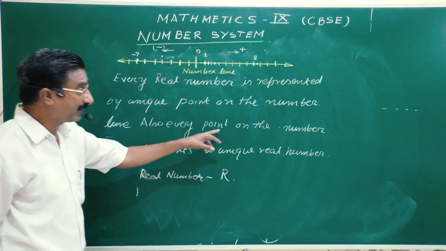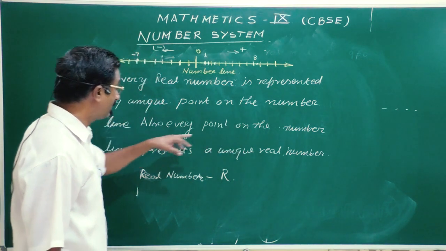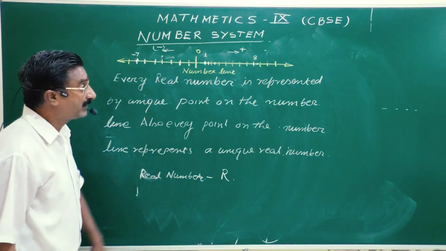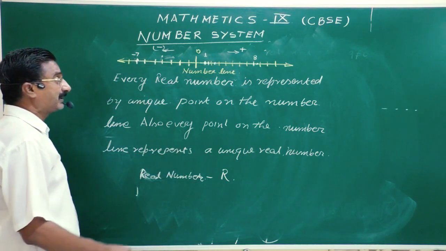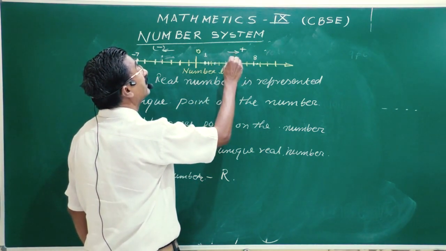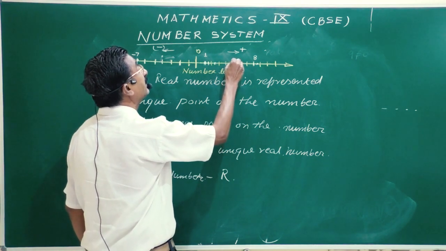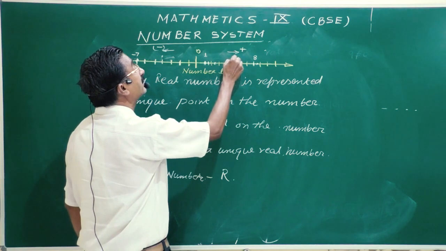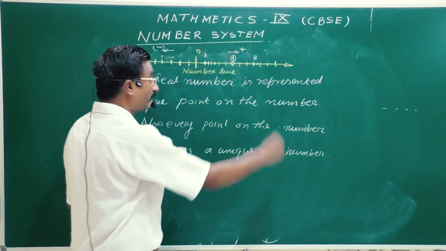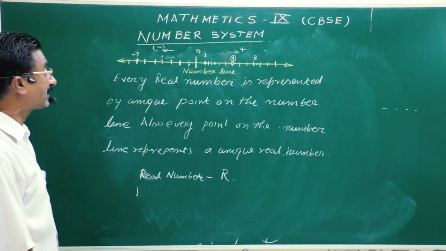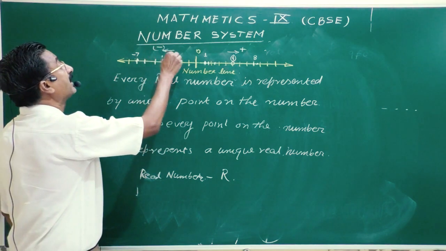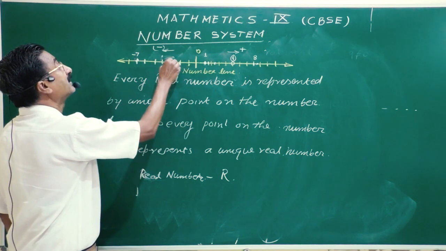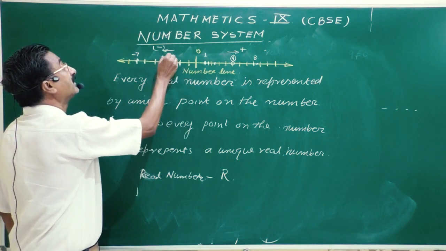Also, just vice versa, every point on the number line represents a unique real number. If you keep your pen or your chalk here, what will be the number here? Again this is 1, 2, 3 and 4. So this point has the unique number 4. Similarly on the left hand side, say I am keeping the chalk here, this is 1, 2 and 3. So this is minus 3.